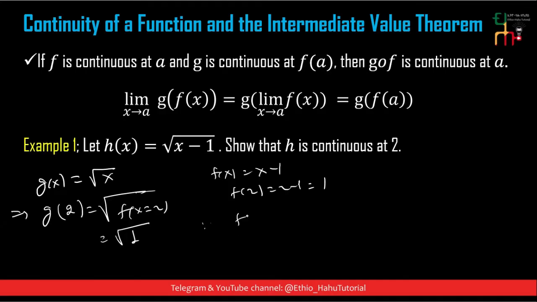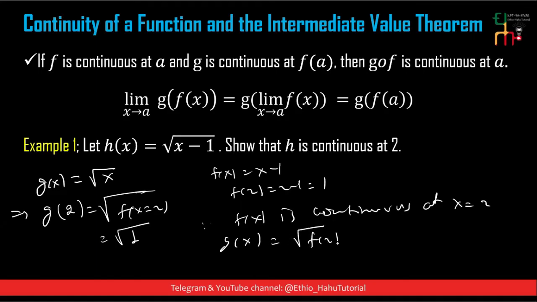Therefore f of x is continuous at x is equal to 2, so g of x is equal to the square root of f of 2, which is equal to the square root of 1, which is equal to 1.